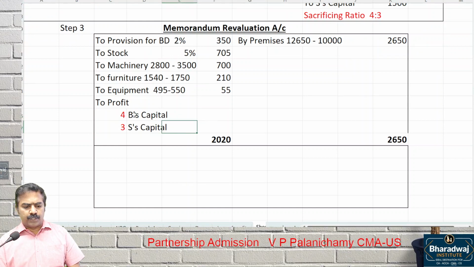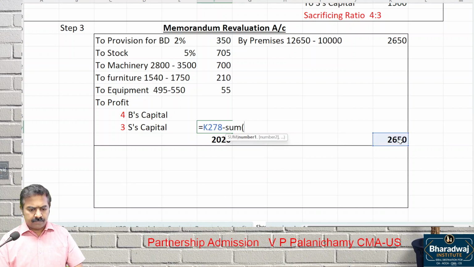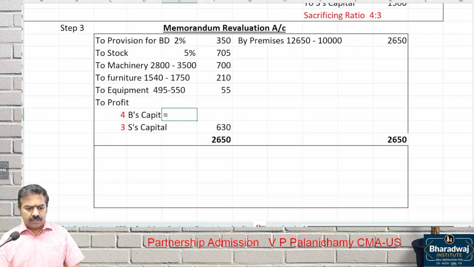Split in the 4:3 ratio, the balancing figure 630 will come. 630 into 4 by 7, 630 into 3 by 7: 360 and 270.